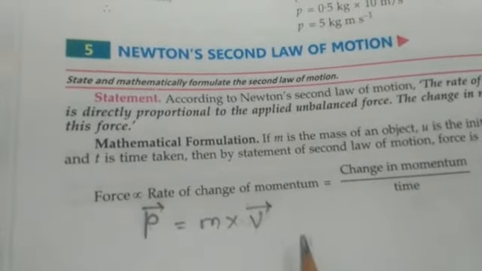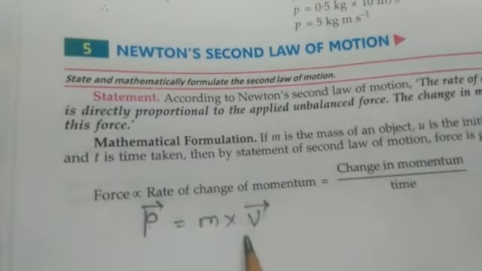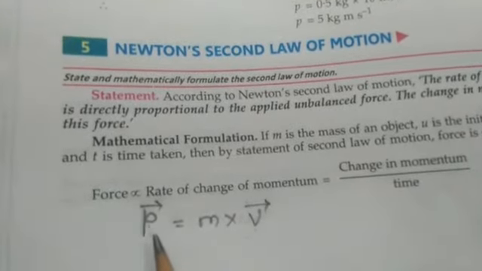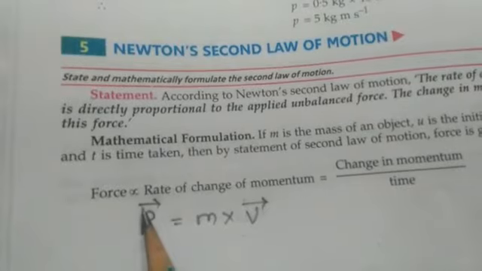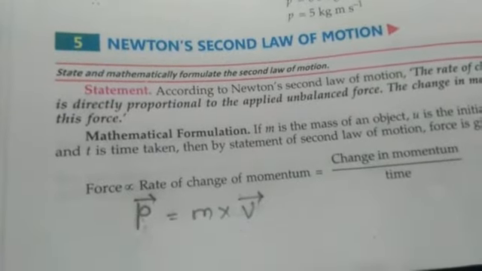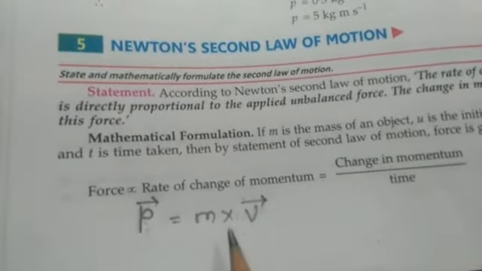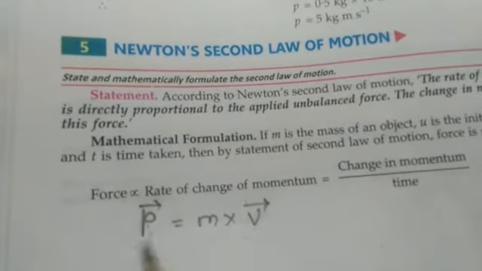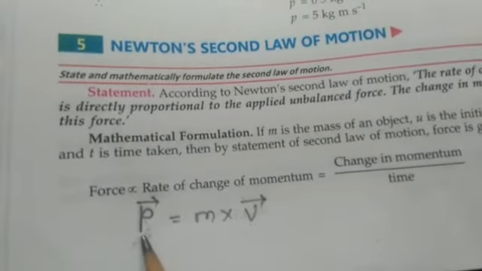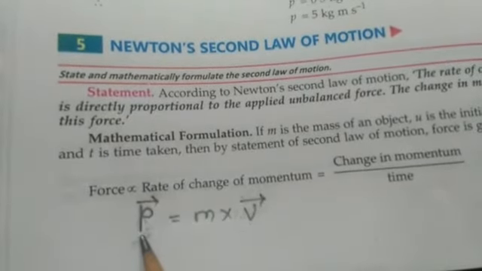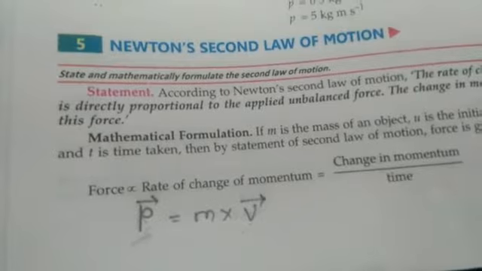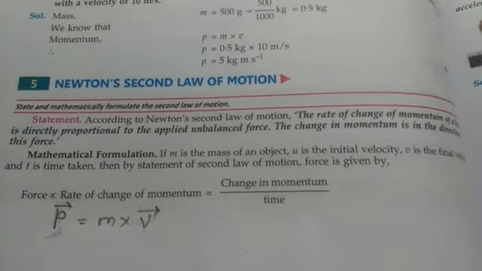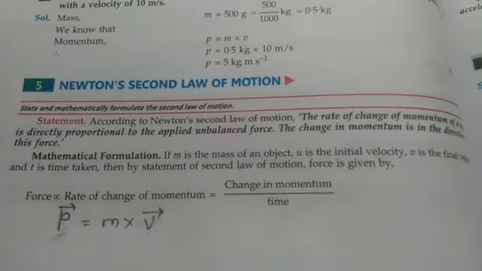That means by changing the direction of force, we can change the direction of momentum. Okay? At one time it can increase and at another time it can decrease also. How? By changing the direction of force. That's why the rate of change of momentum is directly proportional to the force applied, and also the direction of change is in the direction of force applied. I hope now the second law of motion is clear to you all.